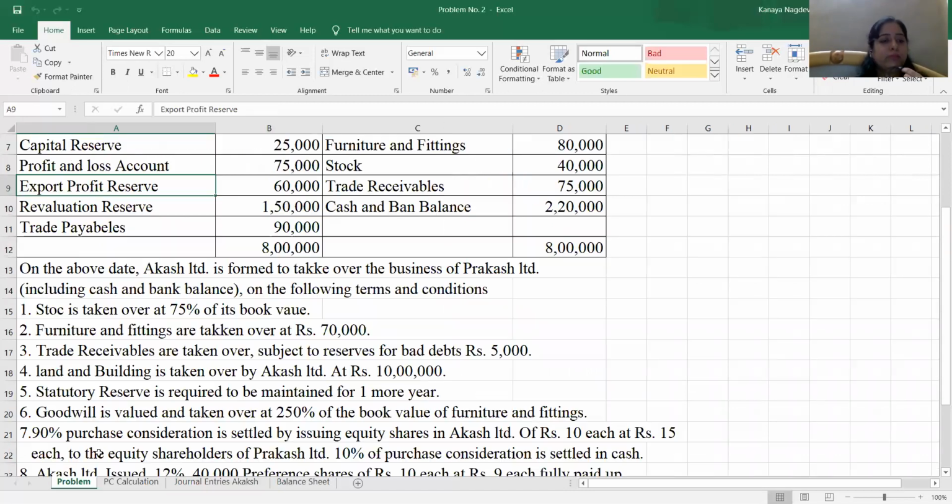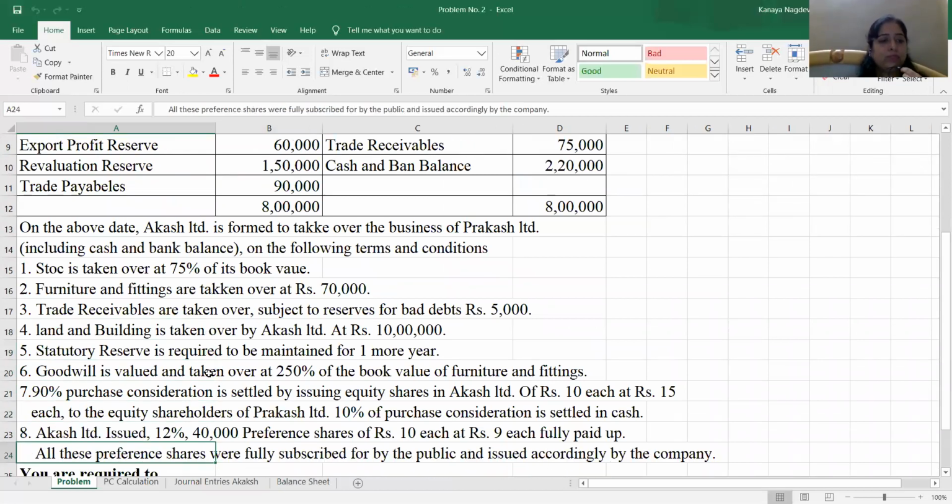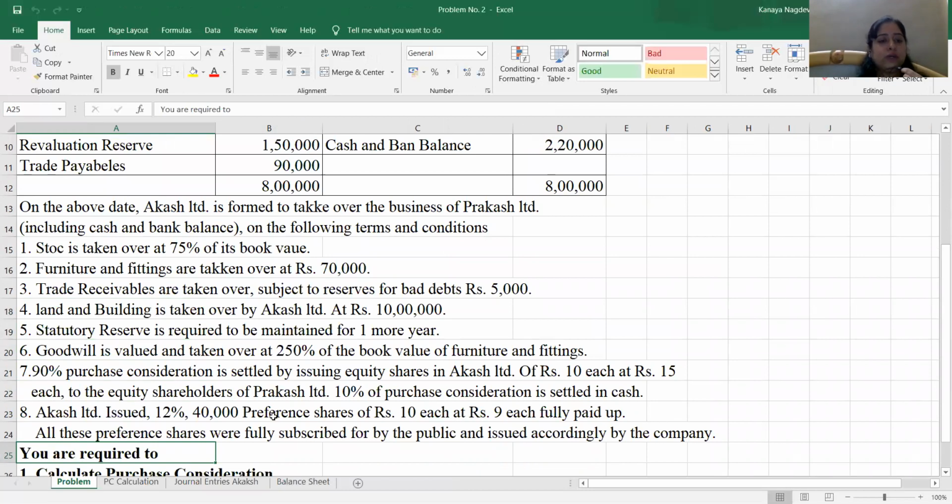The last adjustment in our problem says that Aakash Limited is going to issue 12% 40,000 preference shares of rupees 10 each at rupees 9 each, fully paid up. All these preference shares were fully subscribed by the public. That means these are issued to the public and cash consideration is received while issuing those shares. So 40,000 shares of rupees 10 but issued at rupees 9.